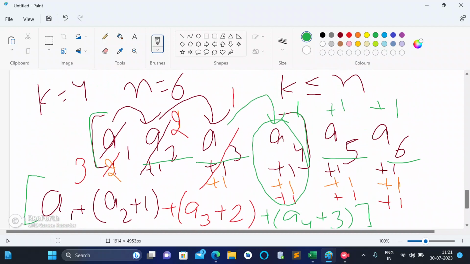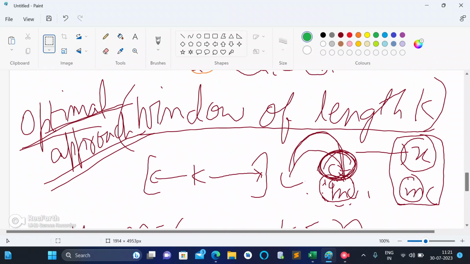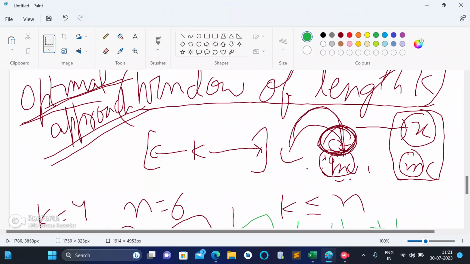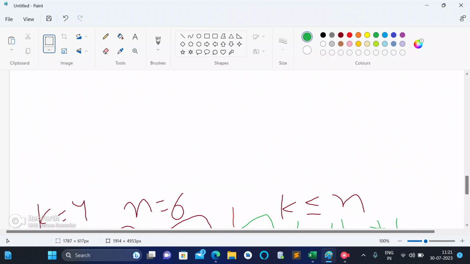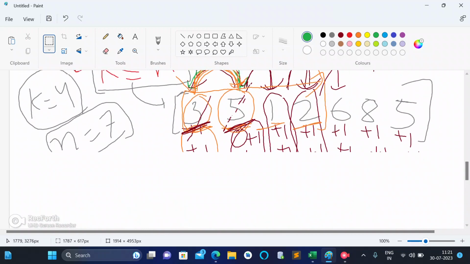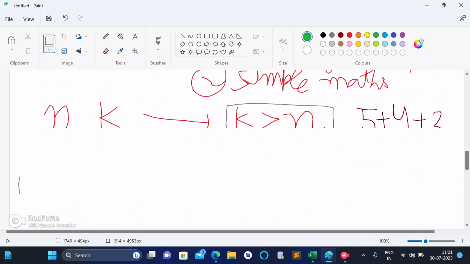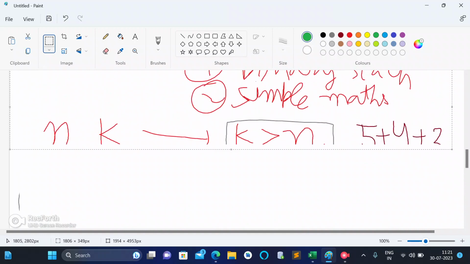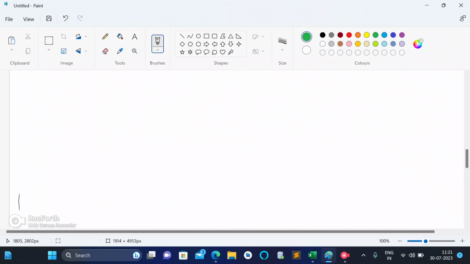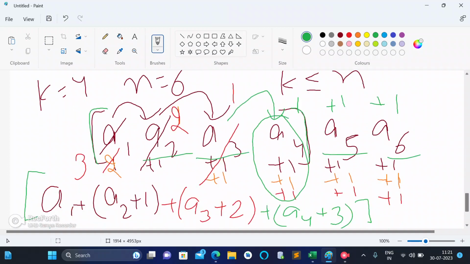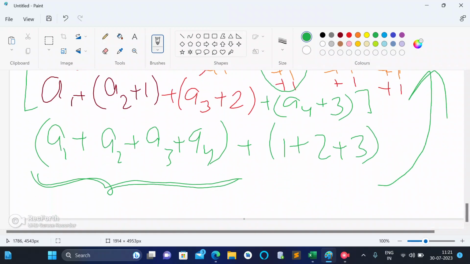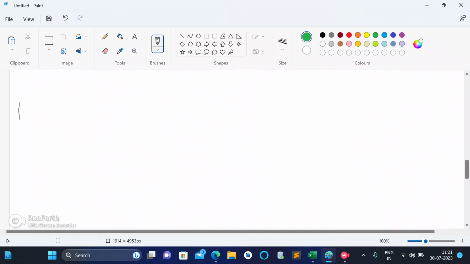So let me clear out some space so that we can work further. I'm writing the other section upwards.